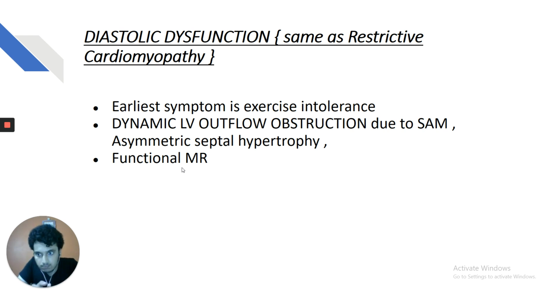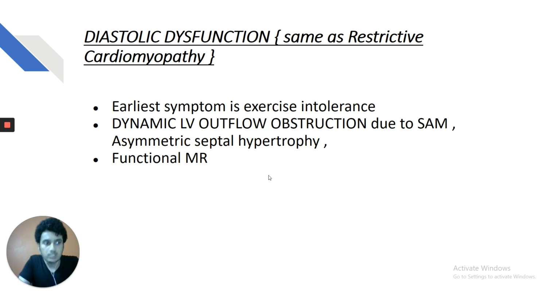Again, in HOCM, it is the diastolic dysfunction of the heart which is more common than the systolic dysfunction, same as restrictive cardiomyopathy. Earliest symptom is subtle exercise intolerance. Again, this is a very interesting phenomenon, my dear friends. There is dynamic left ventricular outflow tract obstruction due to systolic anterior movement of the mitral valve leaflet and asymmetric septal hypertrophy. And HOCM can also lead to functional MR, that is mitral regurgitation.